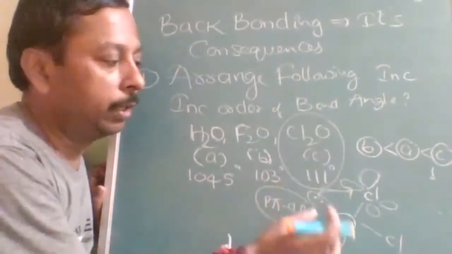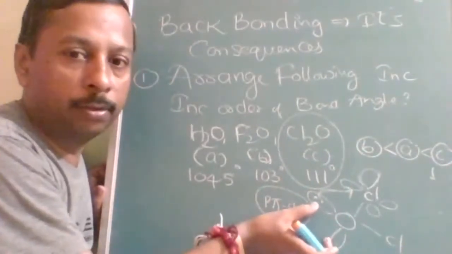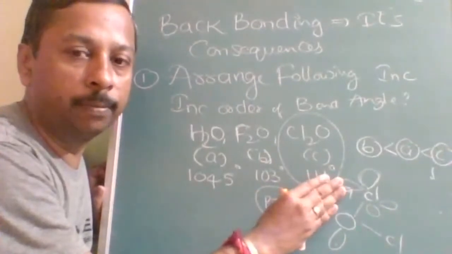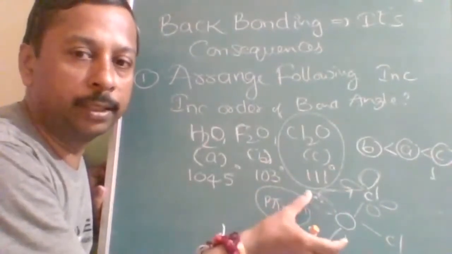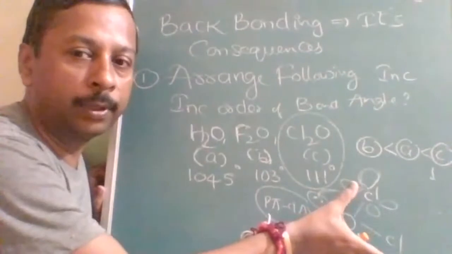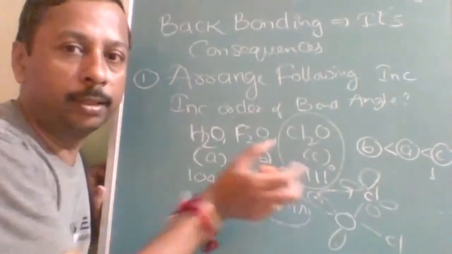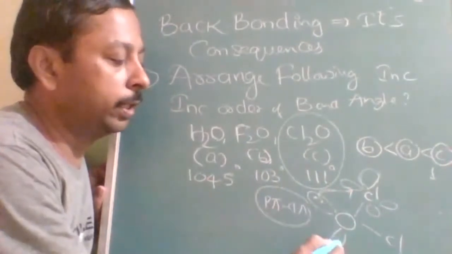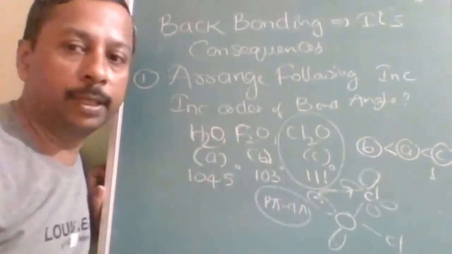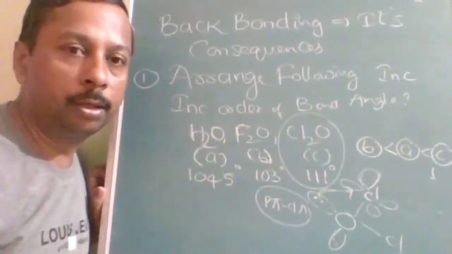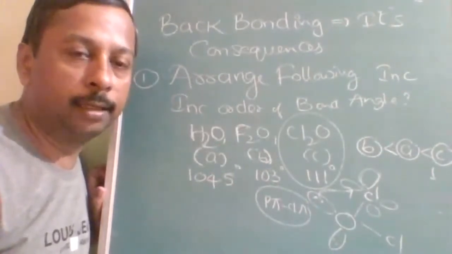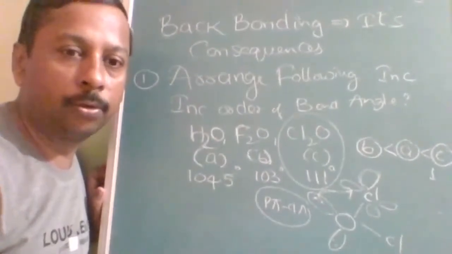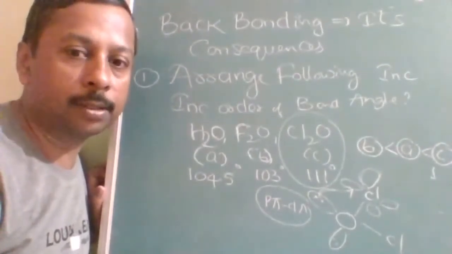Earlier there used to be lone pair repulsion, but now there is no more lone pair repulsion, so the repulsion is minimum. This can expand, so the bond angle is maximum at 111. Is it understood? You can be asked why Cl2O has an exceptionally higher bond angle. Now you understood how to identify all types of back bonding. Note this down in your own language.